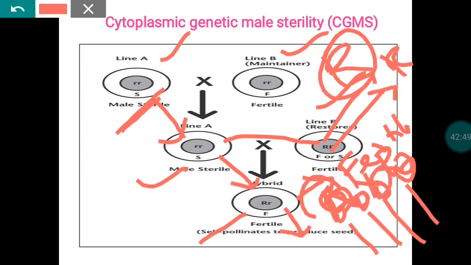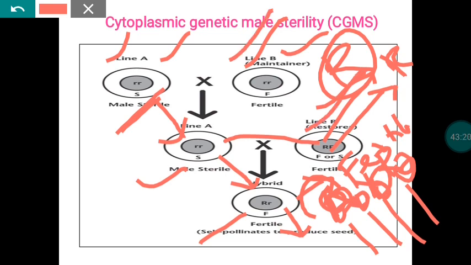Because of this process, it is very commonly followed in crops like paddy, sorghum, maize, sunflower, like that. Whatever the crop in which the seed acts as the propagation material and the seed is the economically important part, we can follow this particular system. This system is otherwise known as the three-line system because here we are using the A line, B line, and R line.